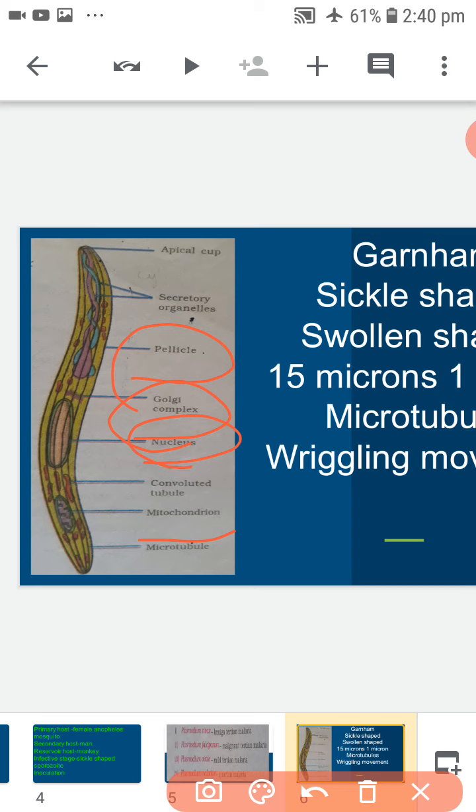Cytoplasm also shows many convoluted tubules of unknown function throughout the length of the body.